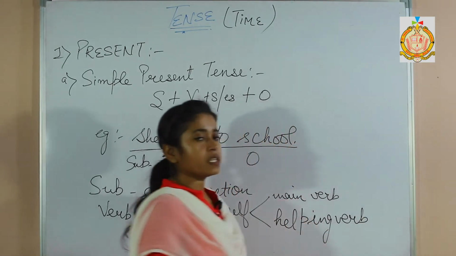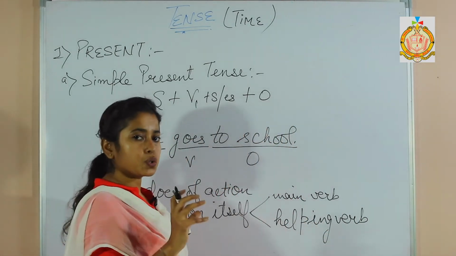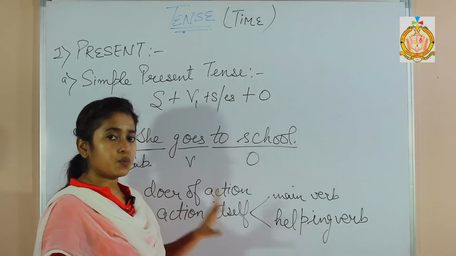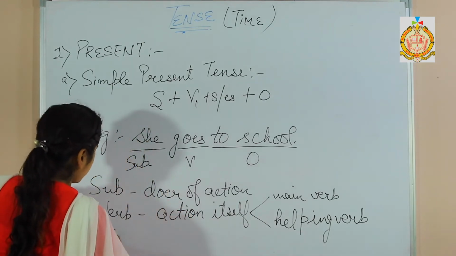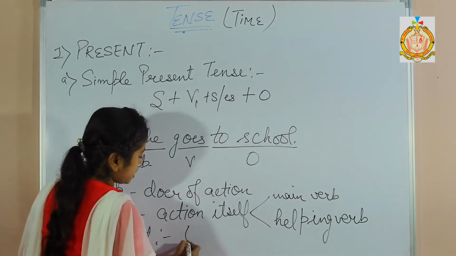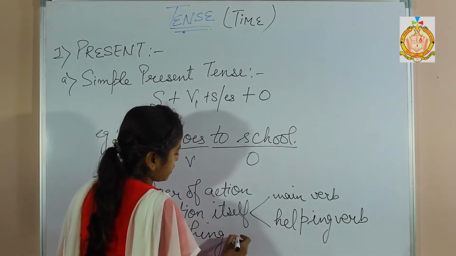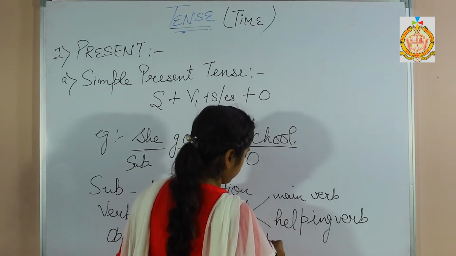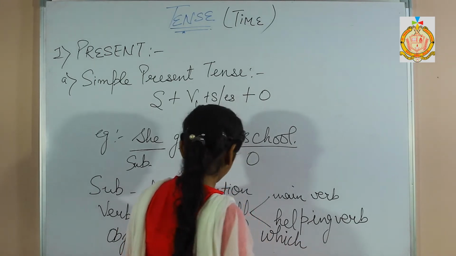For example, is, am, are, was, were, has, have, been, all of these come under helping verbs, or we can also say auxiliary verbs. Both are the same. Then comes the object. Object is basically the thing on which that very action is taken up or performed, we can say.